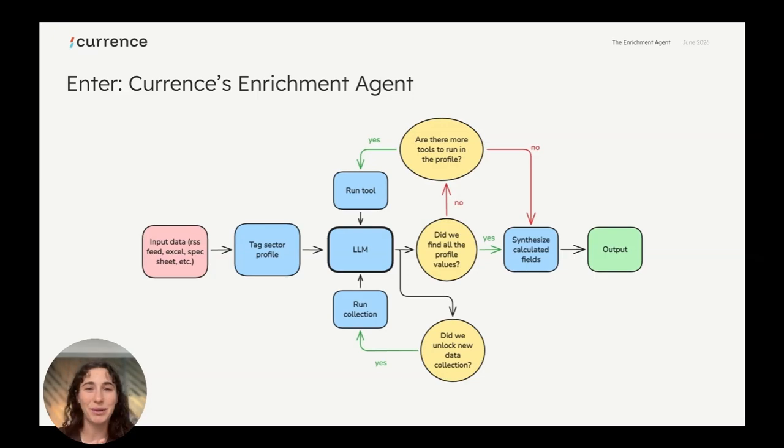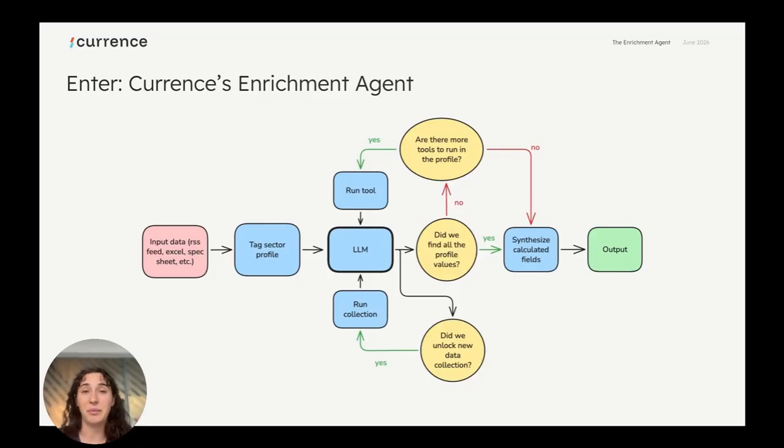Then it gets fed into that black box, the LLM, and it will try and find the values for all the fields we requested. So it'll go through once, and it'll ask, did we find all the fields? If it didn't, we'll see if there's any more tools that were defined in the profile that we should run. A really simple example is, hey, we have an address, but we don't have the coordinates yet. So run our geocoding tool. It'll run the tool, feed it back into the LLM, and it'll keep doing that loop until we get all of the profile values.